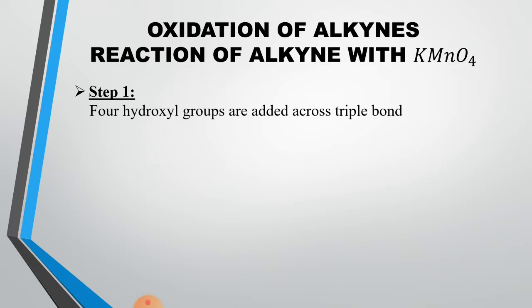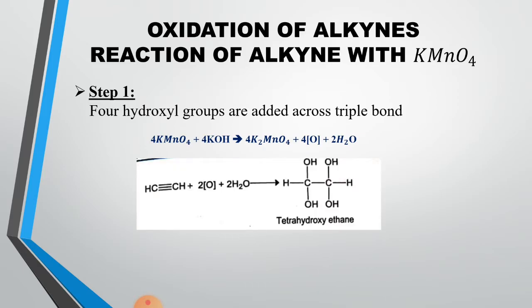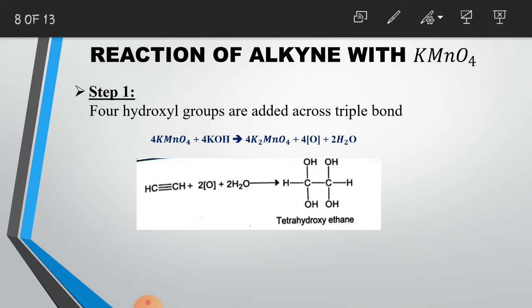Now in the first step, four hydroxyl groups are added across the triple bond. Now we have ethyne. In ethyne, two of the bonds between the carbon atoms break.